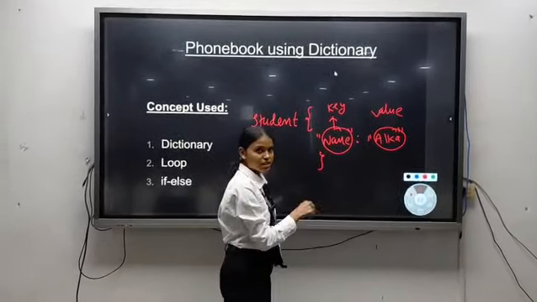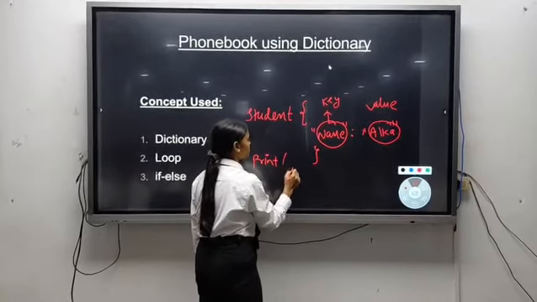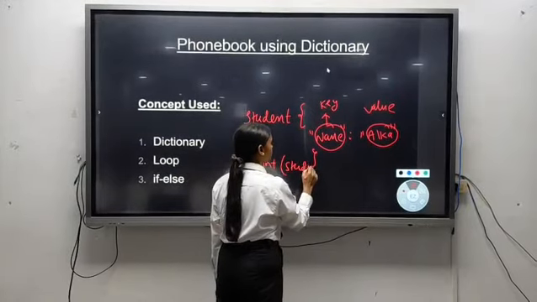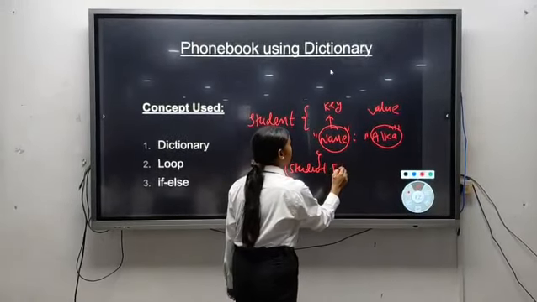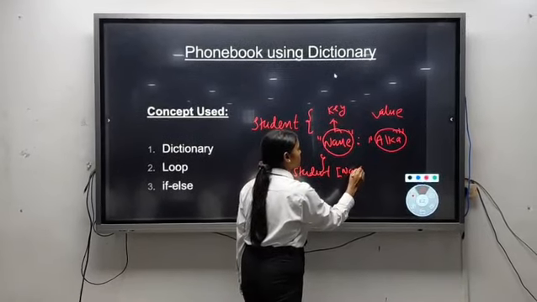To access this dictionary, we will write print, then the dictionary name, and then suppose I want to print Alka, I will write here name.